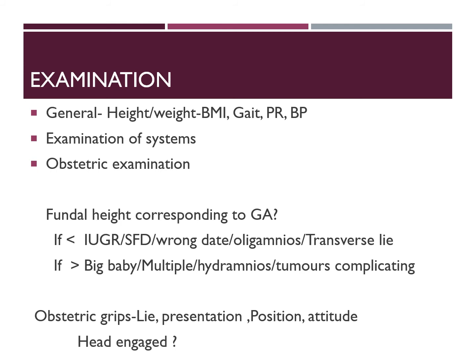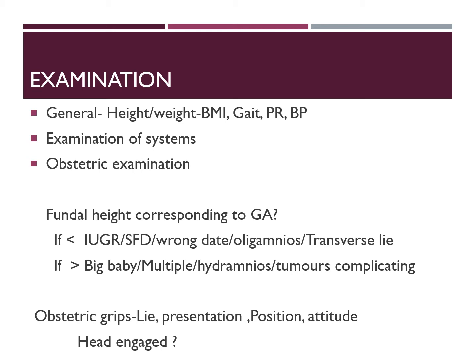Coming to the examination, all of you know it comprises general examination, examination of the systems, and obstetric examination. In general examination, apart from noticing whether there is any pallor, clubbing, jaundice, cyanosis, edema, etc., in obstetrics you have to specifically look for the height to know whether the woman is short-statured or not, to note the weight and calculate the BMI, to know whether she is underweight,